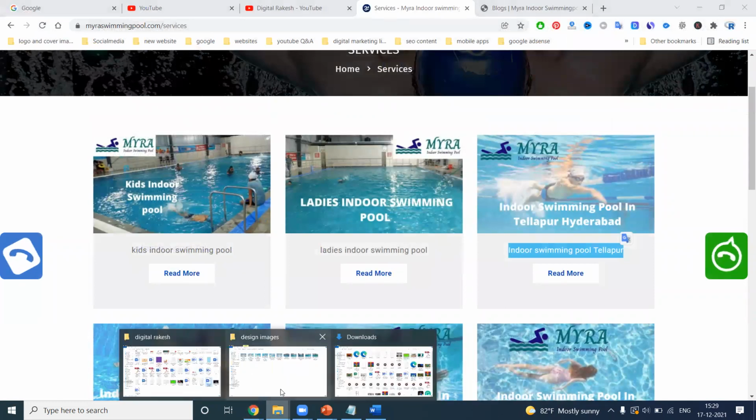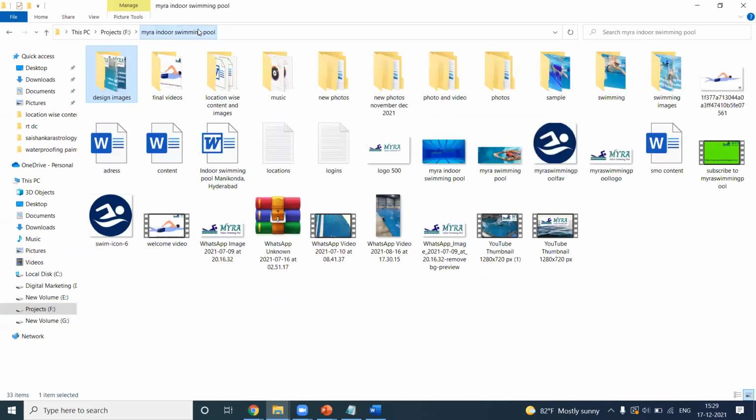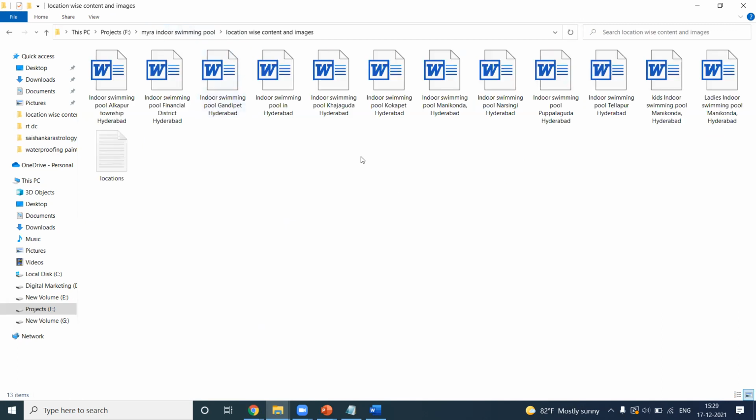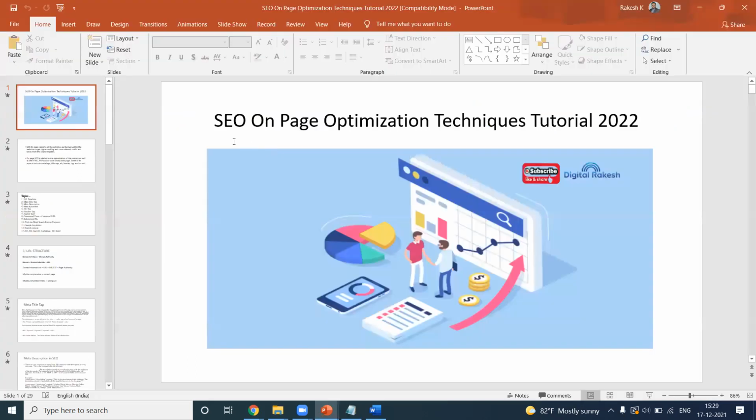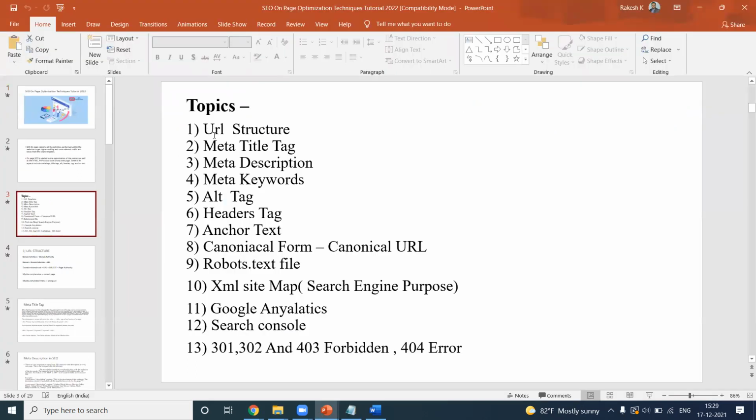First prepare your content, depending on the location. I can prepare content here depending on location. In the first option, your structure: meta title, description, keyword.